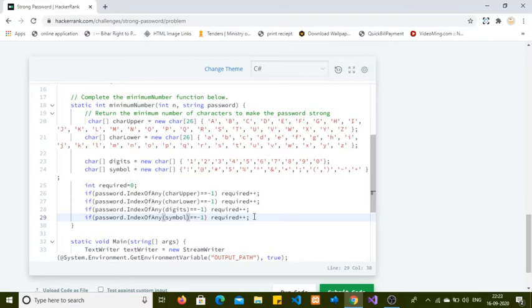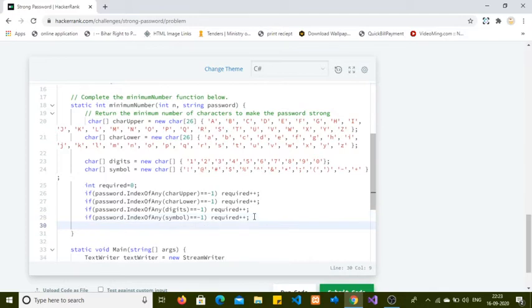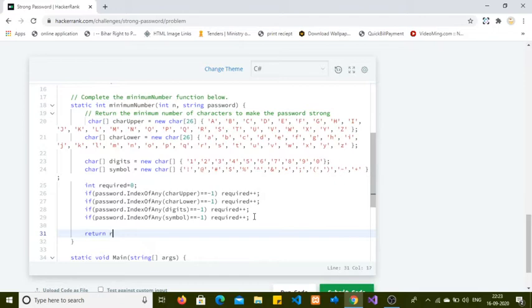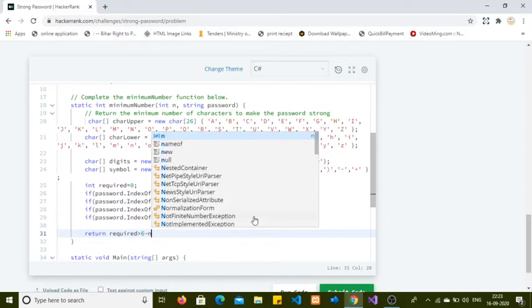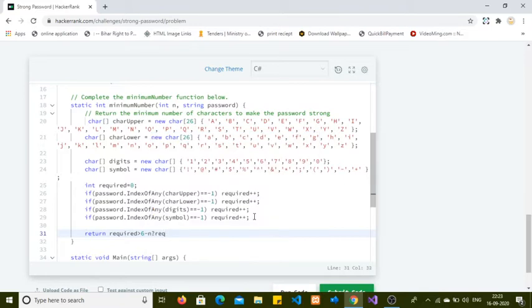I checked for all the constraints, but length is missing, so finally I am going to check and return: if required is greater than or equal to 6 minus n, then required, otherwise 6 minus n.